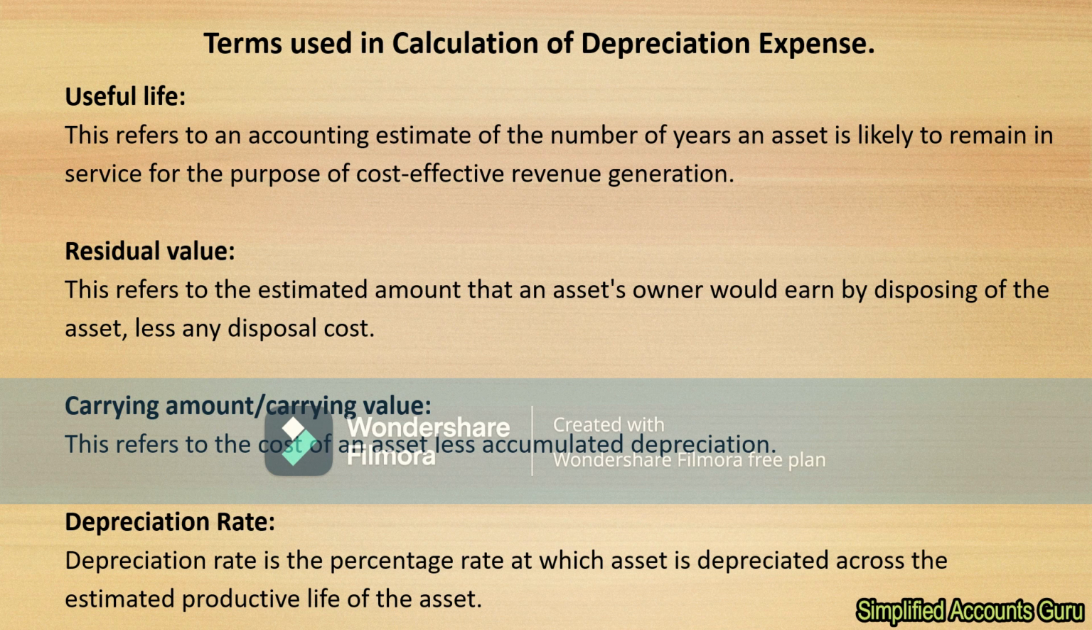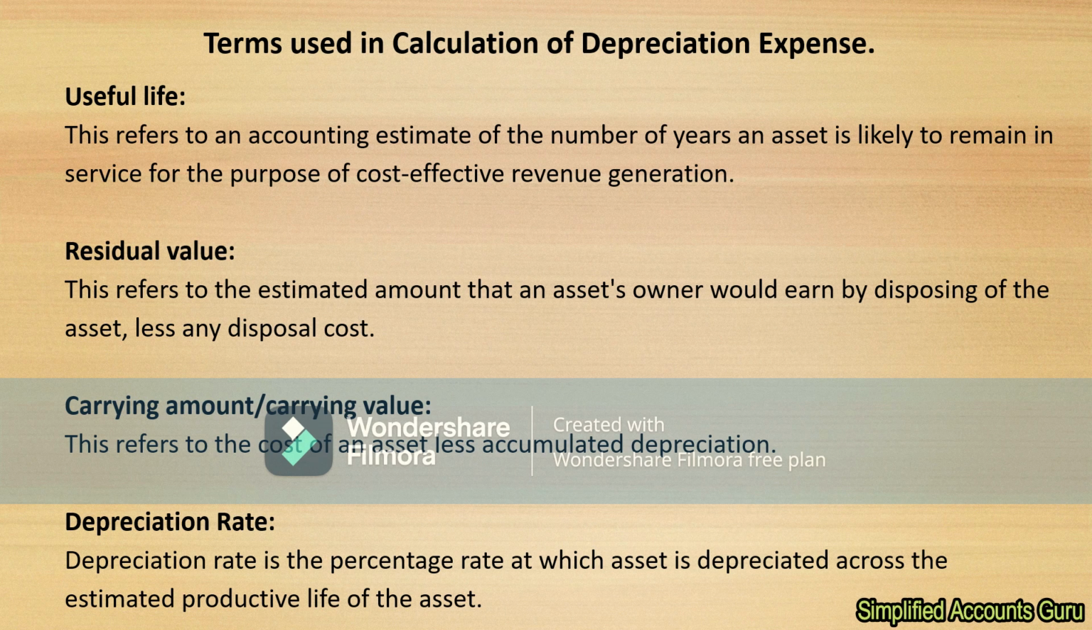The other thing that we can talk about here is the residual value. This refers to the estimated amount that an asset owner would earn by disposing of the asset less any disposal cost. The residual value is the value that can be recovered by the organization at the end of the useful life when the organization decides to dispose of that particular asset. We also have carrying amount or carrying value. This refers to the cost of an asset less accumulated depreciation.